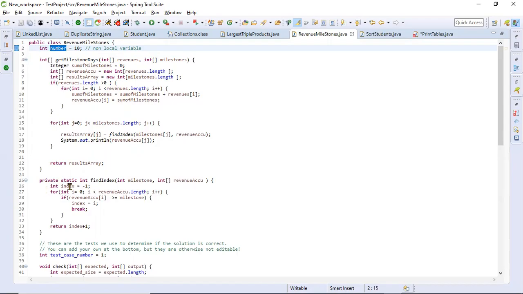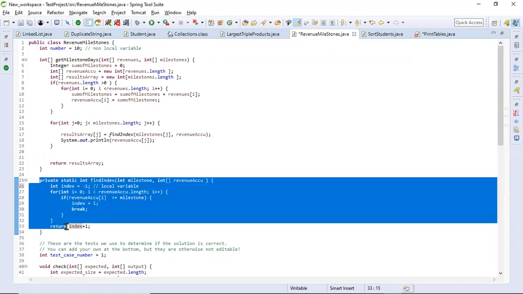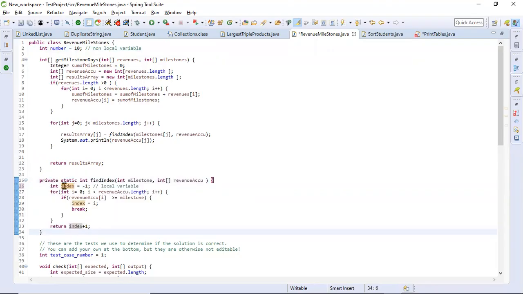And this variable is declared inside the method. What is the method? Find index is the method, or function. You know what a function is, right, in JavaScript? The variable which is declared inside the function, here index is declared inside the function, is called a local variable. And you cannot access this variable outside of the function anywhere. Only inside the method can this variable be accessed. That is called a local variable.